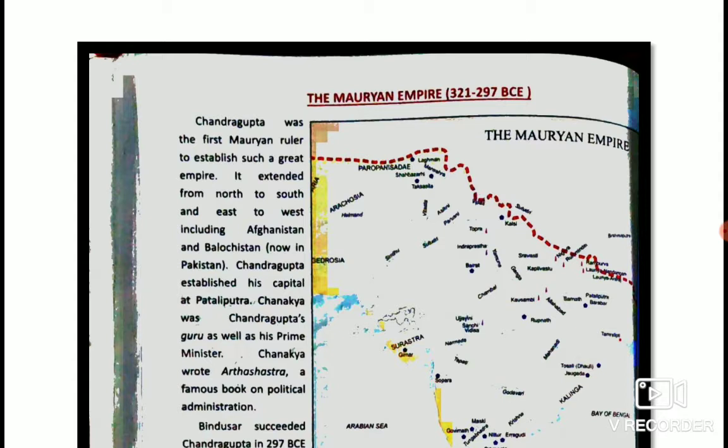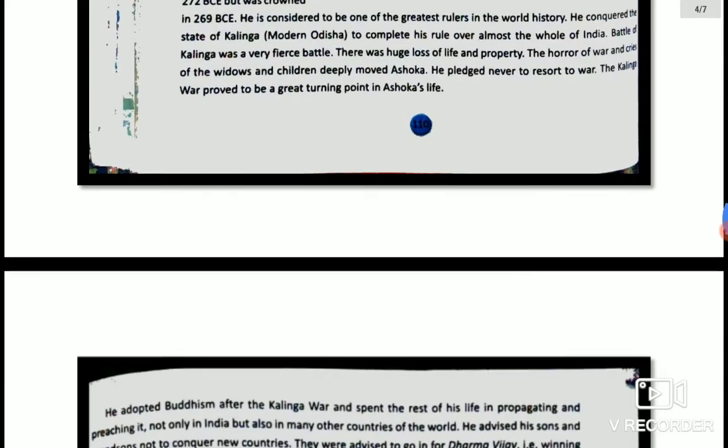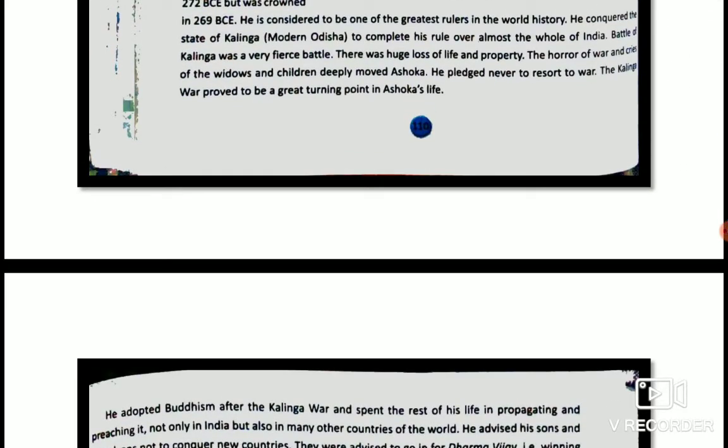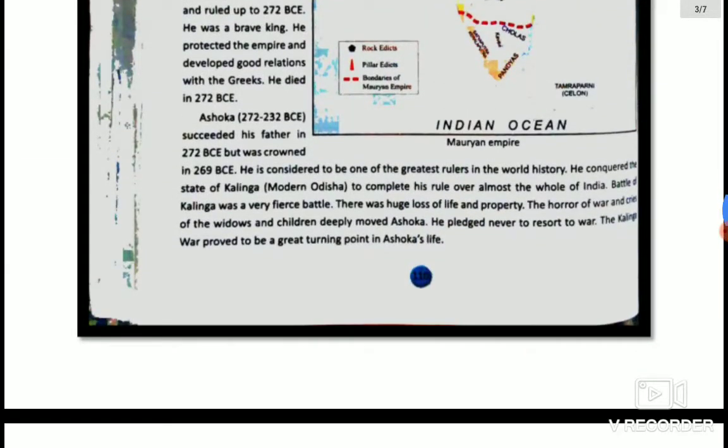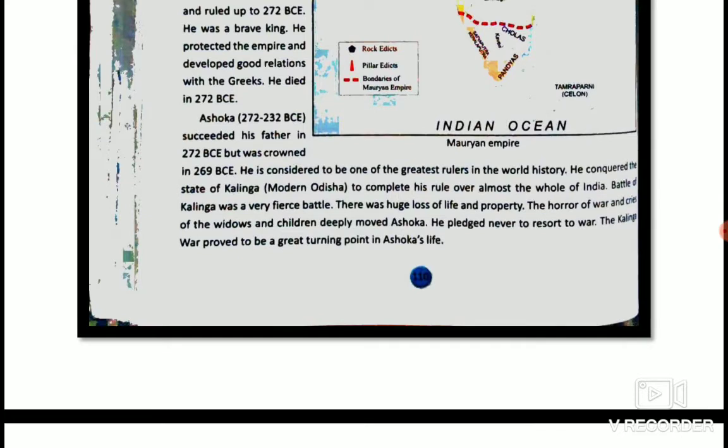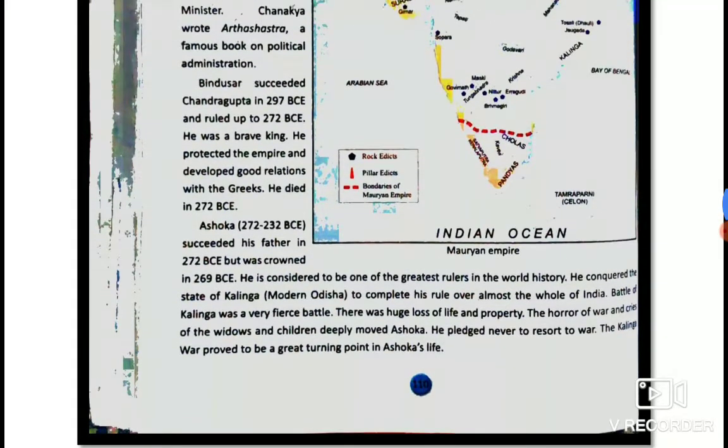So the first Mauryan ruler was Chandragupta, who established such a great empire. And you can see here on the map, he extended the empire from north to south and east to west. You can see here the map on this page, page number 110.